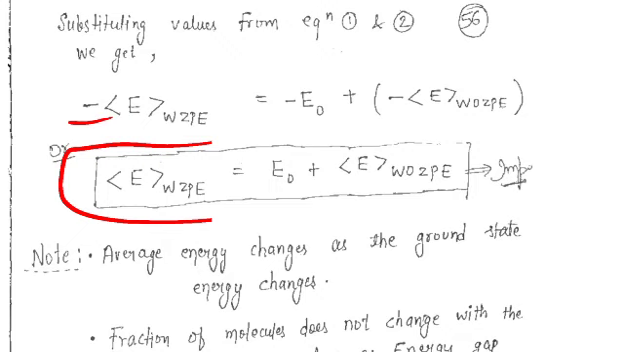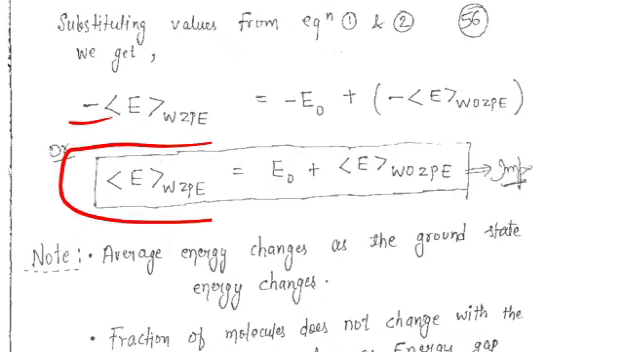So nothing to worry. You just have to memorize this term: E with zero point energy will be the ground state energy, E naught, plus E without zero point energy, which means throughout the system what the energy would be leaving the ground state, that is the average energy without zero point energy. So you have to just memorize this whole term only.